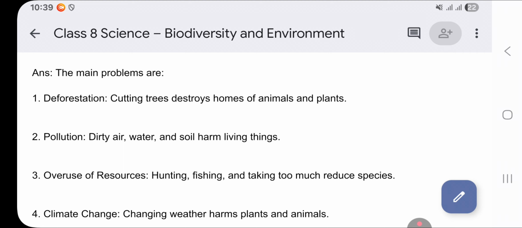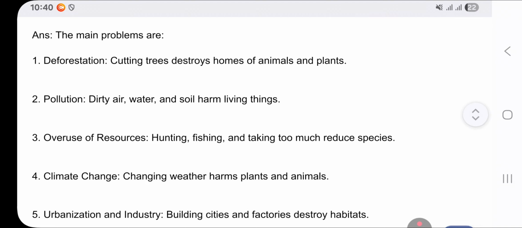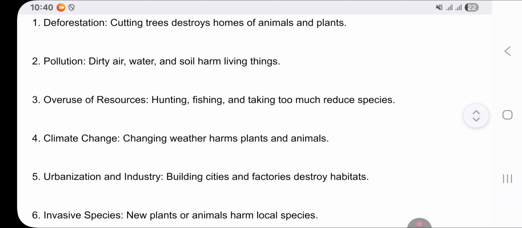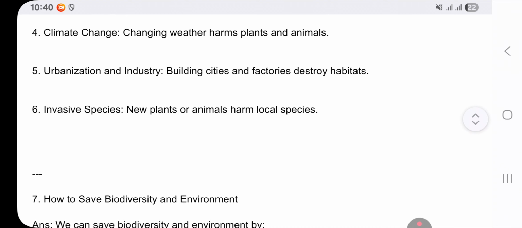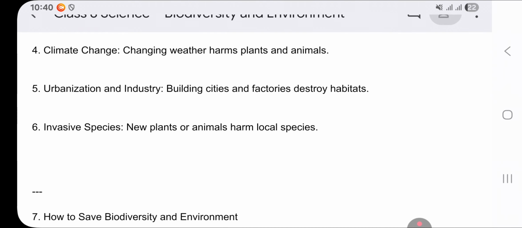Second, pollution. Dirty air, water, and soil harm living things. Third, overuse of resources. Hunting, fishing, and taking too much reduces species. Fourth, climate change. Changing weather harms plants and animals. Fifth, urbanization and industry. Building cities and factories destroys habitats. Sixth, invasive species. New plants or animals harm local species.